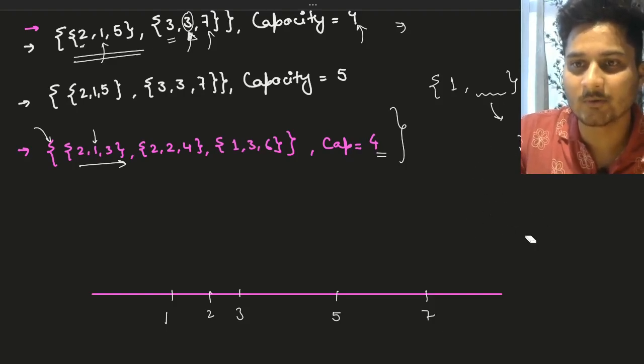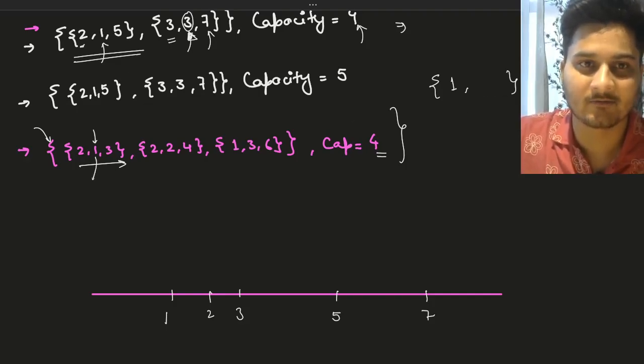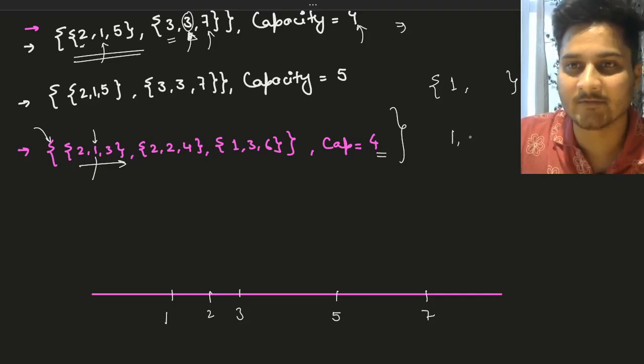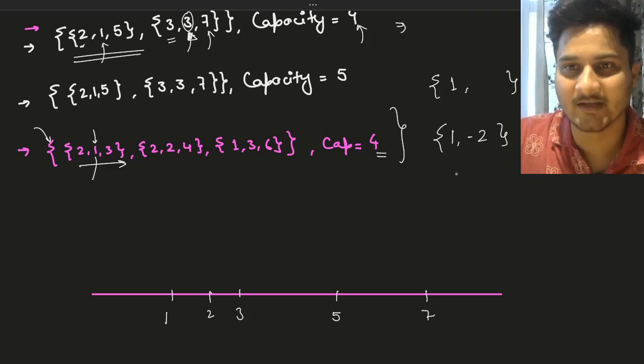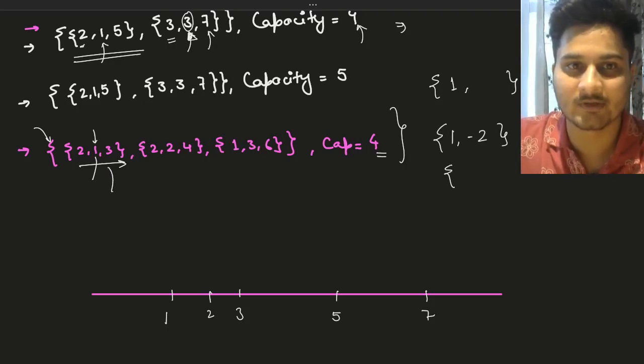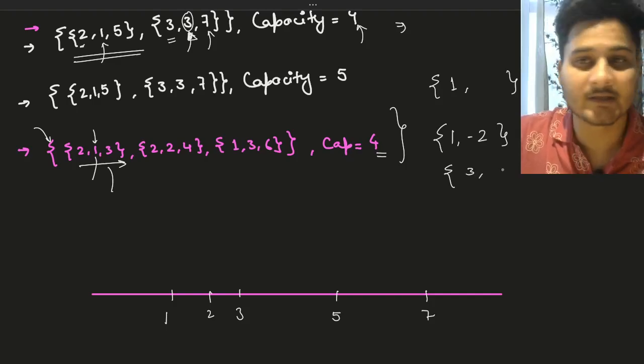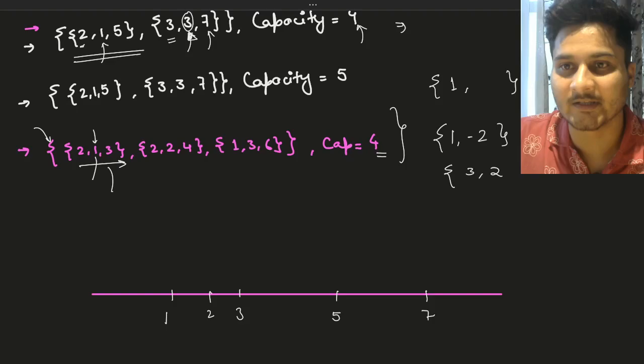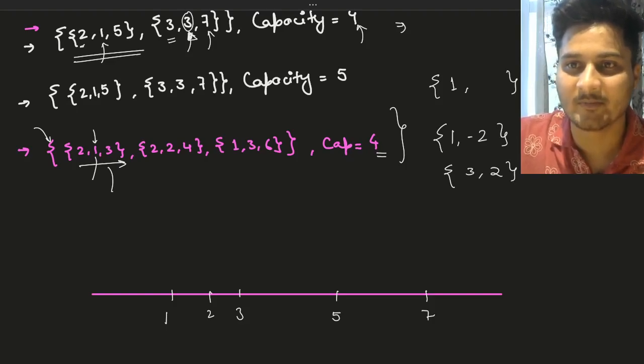So what we are going to do is, for the initial value at t equals to 1, since your capacity will be decreasing, we are going to assign this 2 as negative 2, and then at t equals to 3, since your capacity will be increasing, we will be associating this with a positive value, right? So we will be breaking down this array into this.